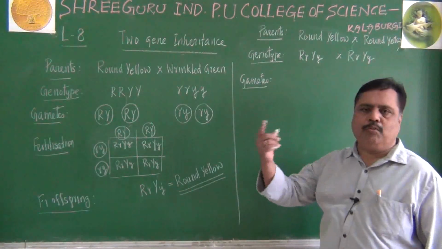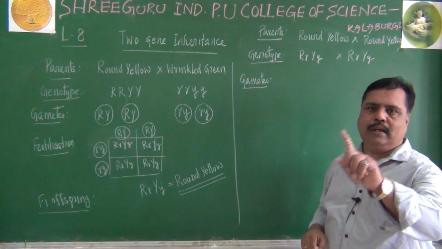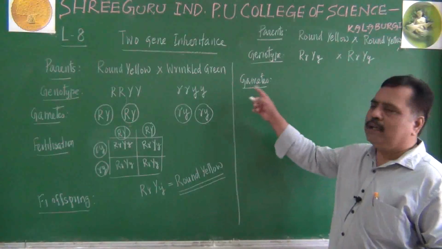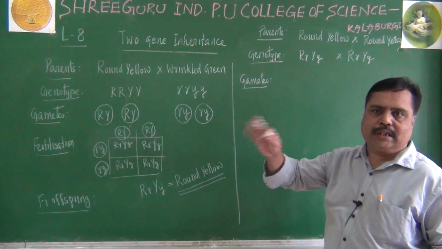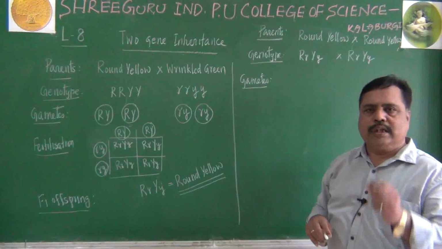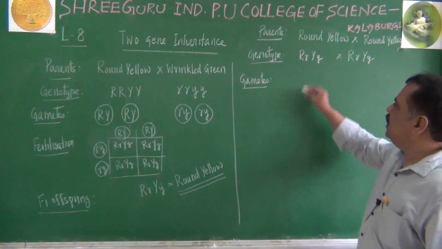Each gamete will have both the alleles. In monohybrid cross there was only one allele in each gamete. In dihybrid cross there will be 2 alleles. If you perform trihybrid cross there will be 3 alleles. So every character must be represented in a gamete. Let us see here.